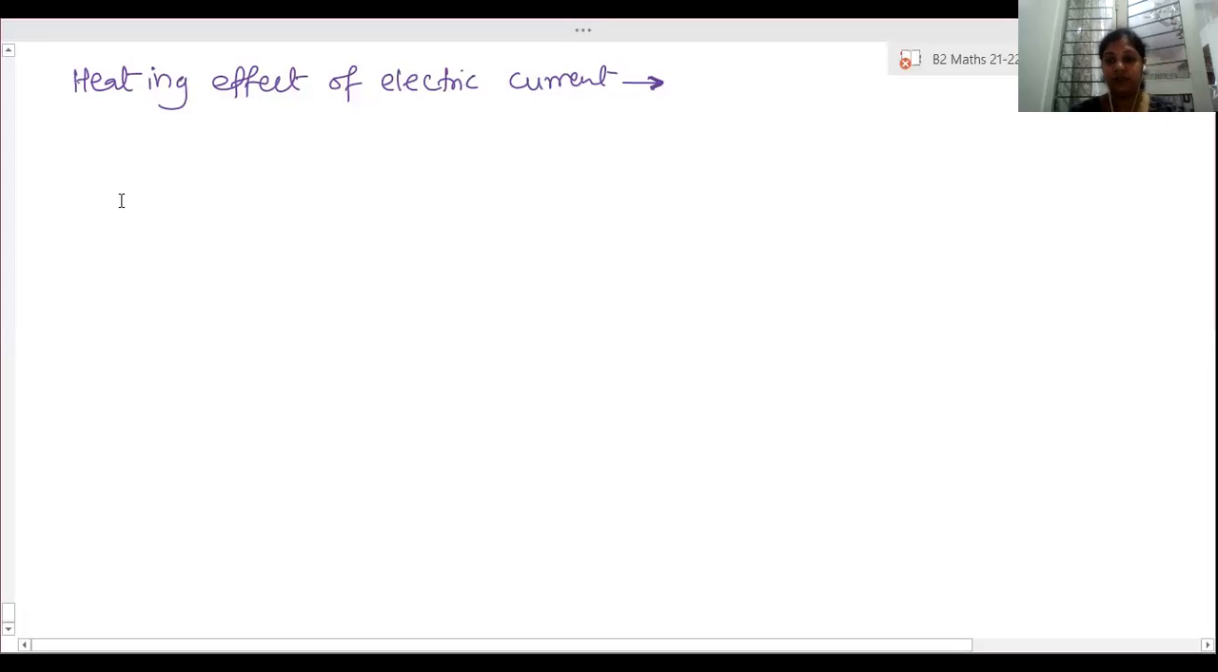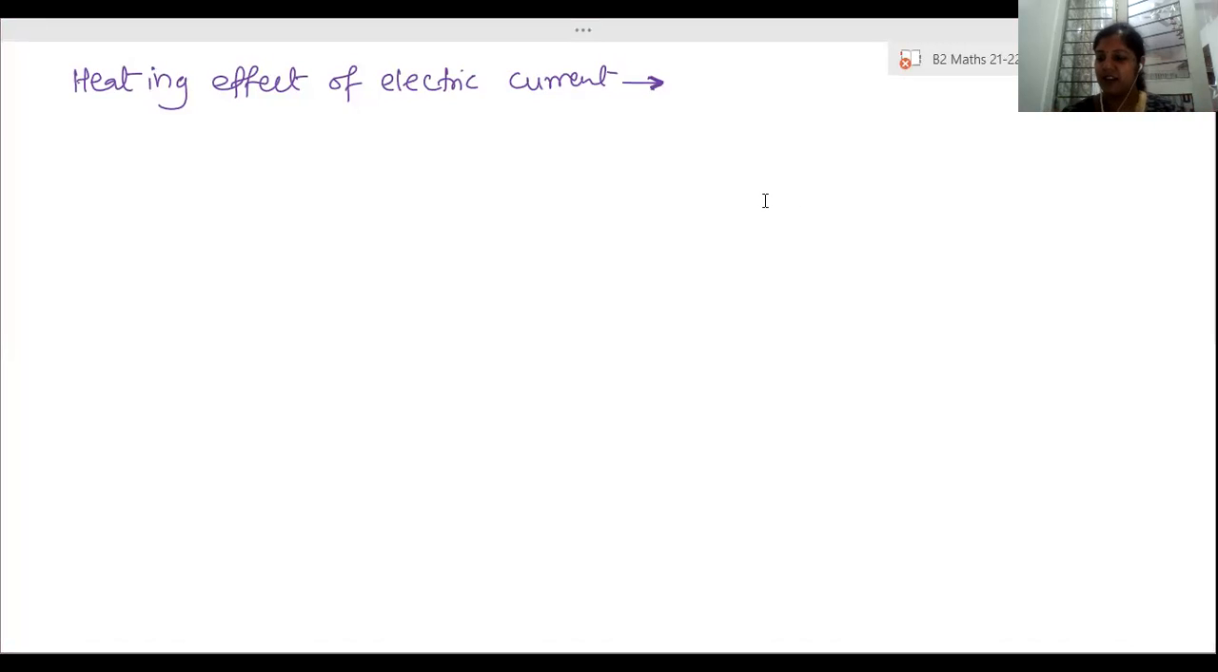So what does this heating effect mean? Whenever we pass electric current through any conductor, heat energy is always produced. This is what we call the heating effect.